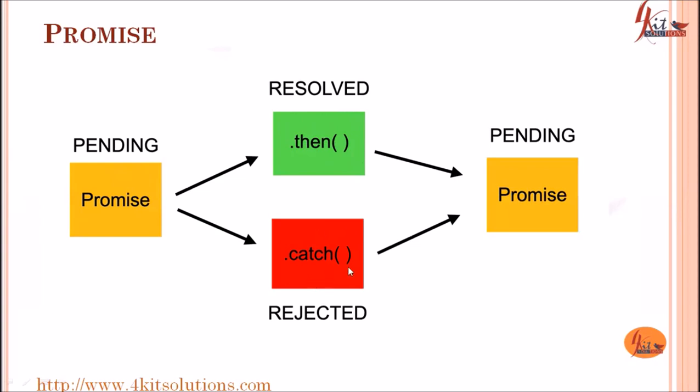So first, when we create a promise, it is in the pending state, then it will be resolved or rejected. If it is resolved, then the corresponding callback function would get called, or if it is rejected, then the corresponding callback function will get called. And the last is, again after this, the promise would be in the pending state.